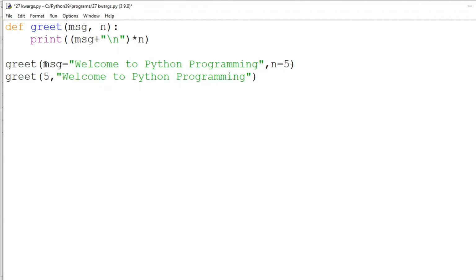We can use the key equal to value format while calling the function that accepts the parameters in any order and produces the desired result.